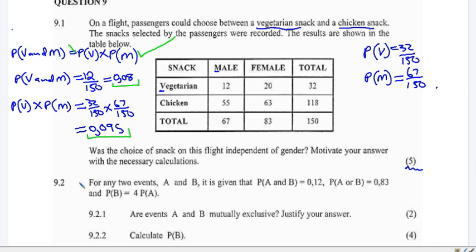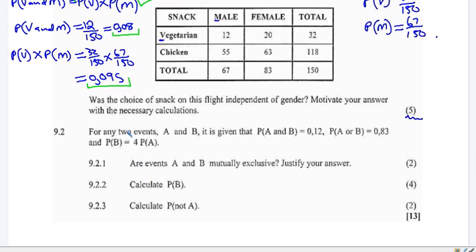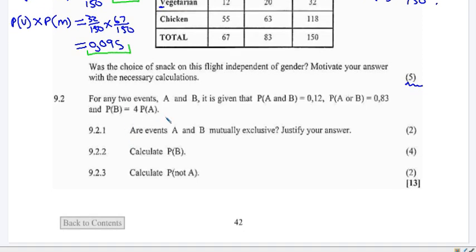All right. The second question: for any two events A and B, it is given that probability of A and B is equal to 0.12, probability of A or B is equal to 0.83, and then probability of B is 4 times the probability of A. The first question: are the events mutually exclusive? Justify your answer.